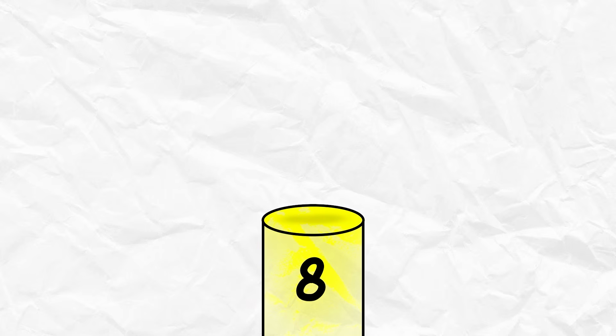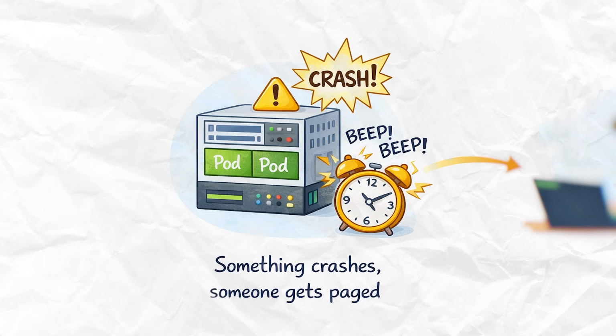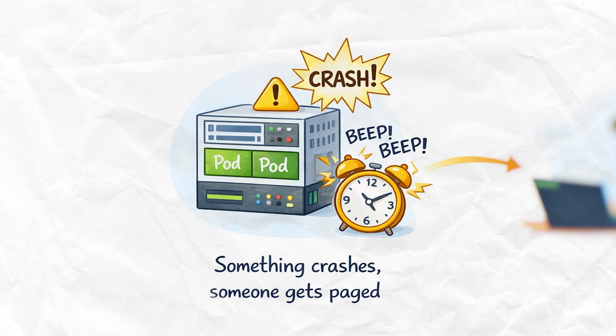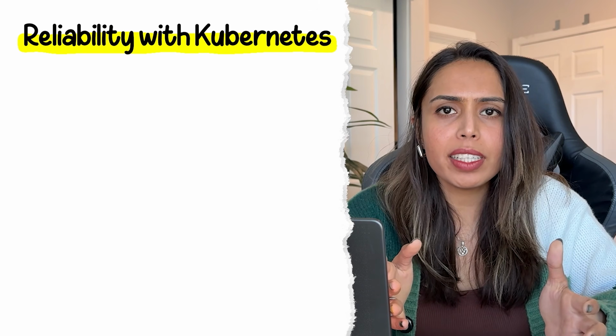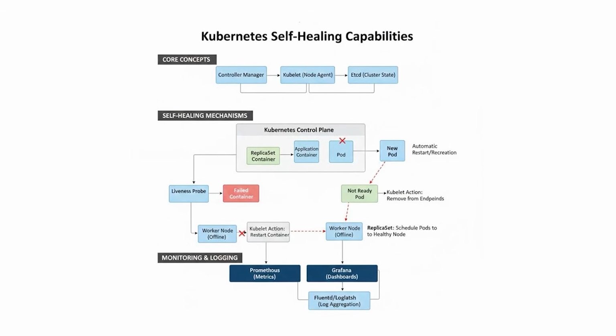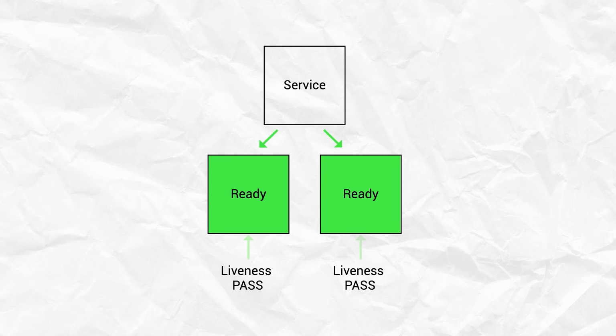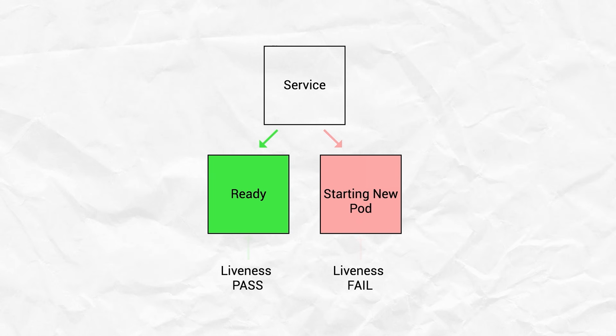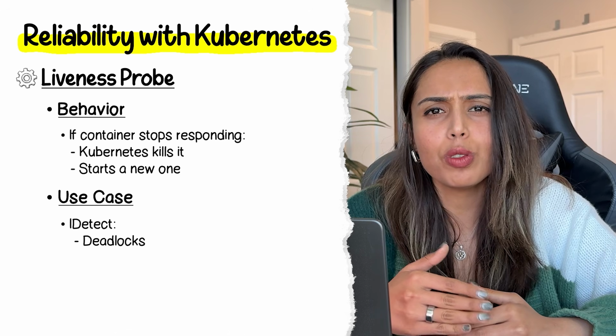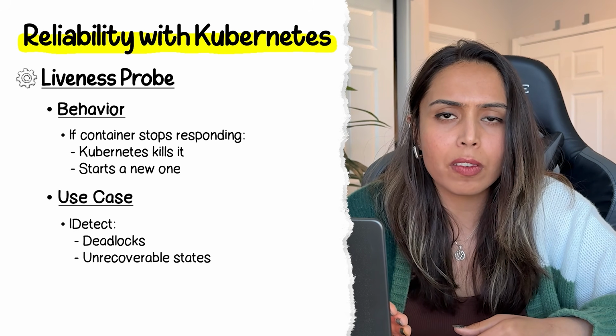Our next concept is reliability with Kubernetes. This comes under the pillar of resilience and self-healing. In traditional infrastructure, if something crashes, someone gets paged. They SSH in, restart the service, and go back to sleep. Kubernetes introduces self-healing. The platform handles it automatically. There are a few probes that you can set through Kubernetes. One is liveness probe. Kubernetes asks the container, are you still alive? If the container stops responding, Kubernetes kills it and starts a new one. It is used to detect deadlocks and unrecoverable states.